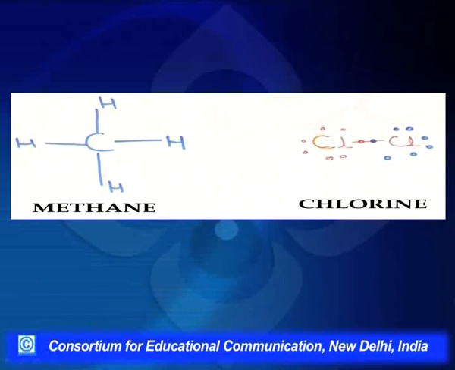Before we proceed further, remember that when a bond breaks, that involves a bond dissociation energy, and the cleavage of a bond is an endothermic reaction, whereas when a new bond is formed, that is an exothermic reaction. So methane and chlorine are just happy being there.